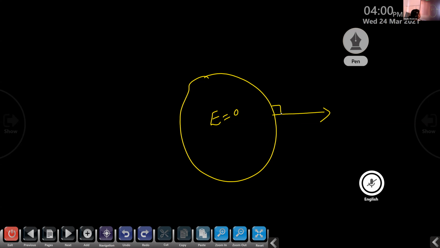So we have already discussed these two results of the electrostatics of conductors. That is, the value of the electric field is equal to 0 inside a conductor, and the direction of this electric field is perpendicular to the surface of a conductor. Now, according to our fifth result, the electric field is given by E is equal to sigma by epsilon 0, where sigma is the surface charge density and epsilon 0 is the permittivity of free space. Okay, now we can prove this.